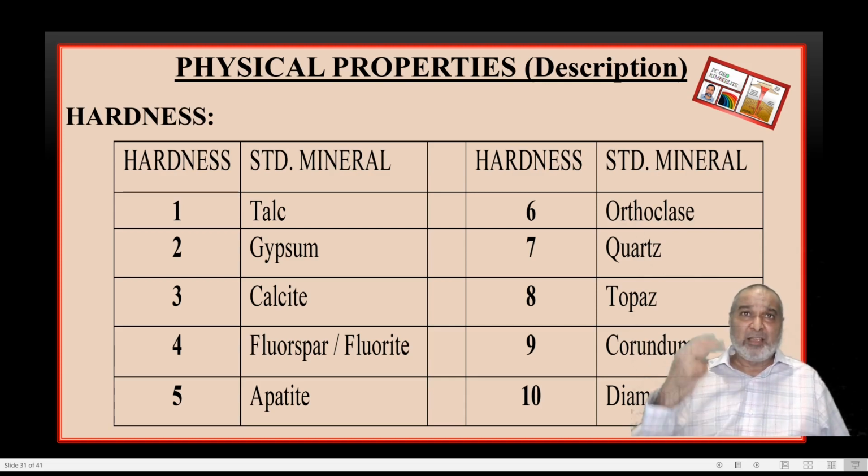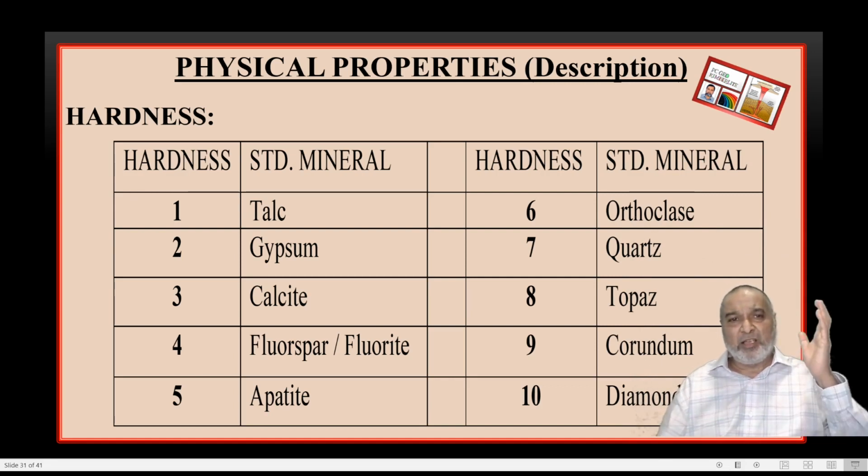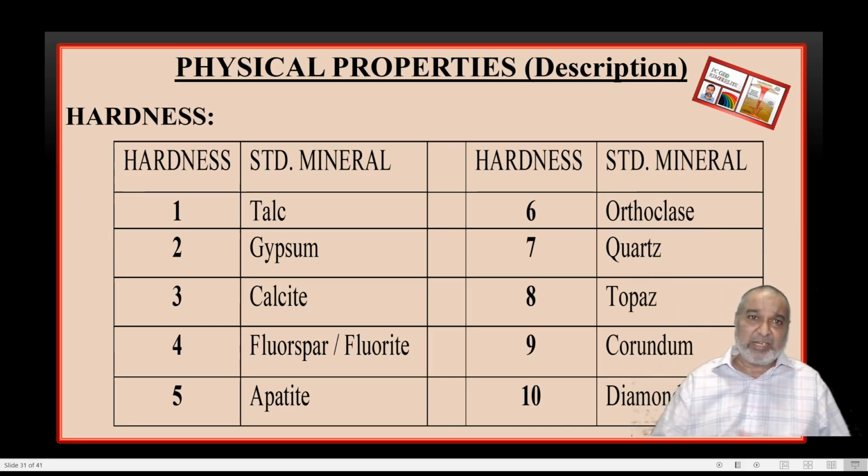Number 1, talc. Number 2, gypsum. Number 3, calcite. Number 4, fluorite. Number 5, apatite. Number 6, orthoclase. Number 7, quartz. Number 8, topaz. Number 9, corundum. And number 10 is the diamond. Just sitting with your friend, ask him alternately, like playing Kaun Banega Crorepati. Within 2-3 minutes, you will remember on one side the hardness and on the other side the mineral.